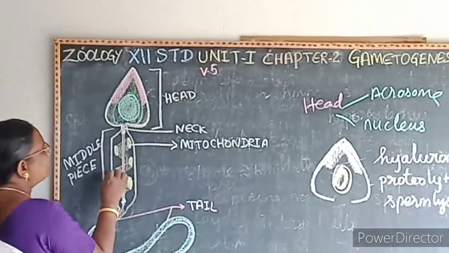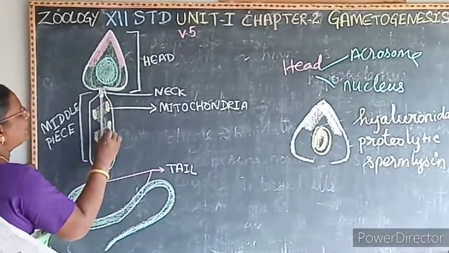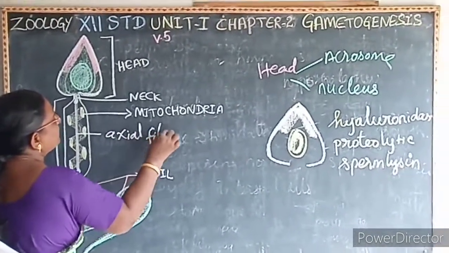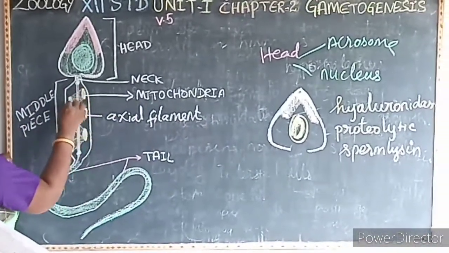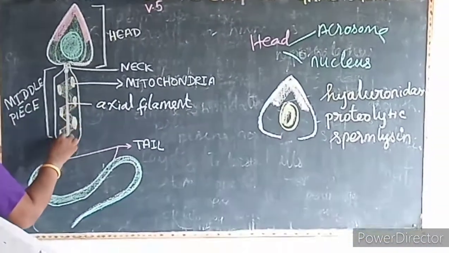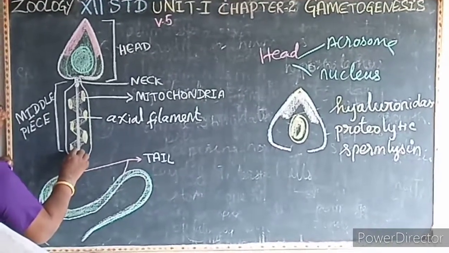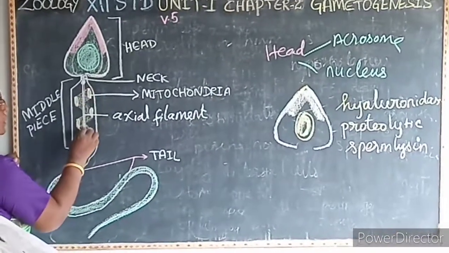Here this middle piece contains mitochondria and the central filament. That is known as what? Axial filament. The central filament is known as the axial filament, in which the mitochondria is spirally twisted. See here, the yellow color one is the central part or the axial filament. It's spirally coiled by the mitochondria.